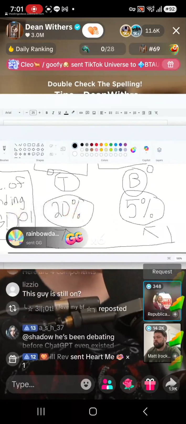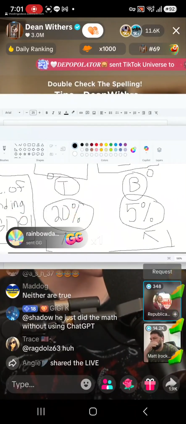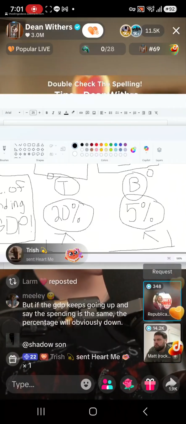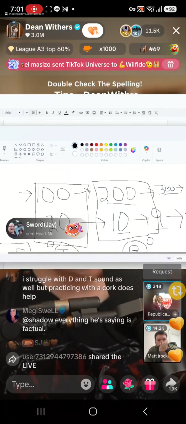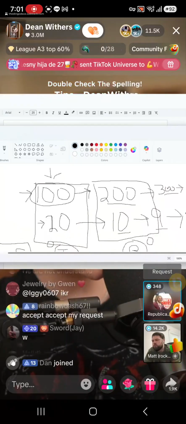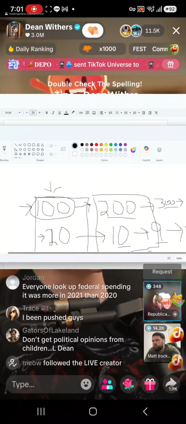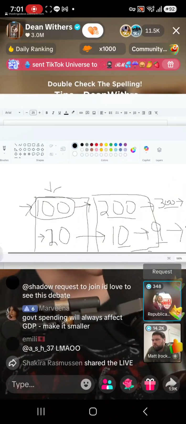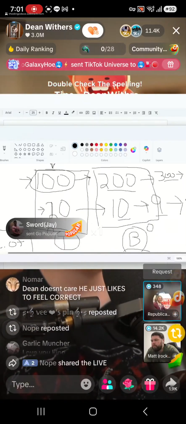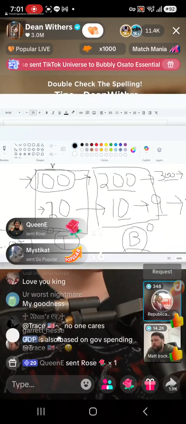The only way that Trump's percentage of spending as a part of the GDP could be lower than the percentage of spending as a part of the GDP under Biden was if either Donald Trump had a higher GDP, this number right here, and spent the same or relatively the same, or Donald Trump had a lower GDP, which is what the fact of the matter is. The GDP on average was higher under Biden because it progressively grows the more and more time passes, but had lower spending. But Trump's GDP has grown too, like not one quarter has had negative growth.